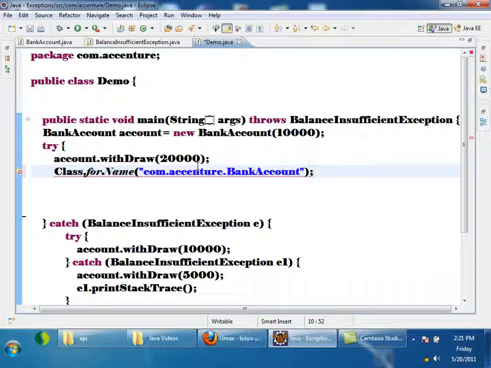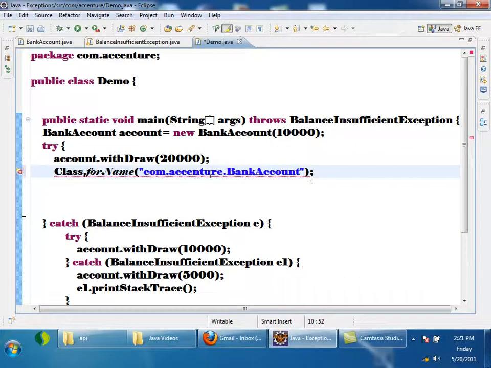See here, I am asking to load this class, but what if I make a spelling mistake? Class cannot be found, right? So when they wrote the forName method, they wanted to tell us that loading this class may not always succeed, it may fail. So this forName method in Class throws an exception called ClassNotFoundException.